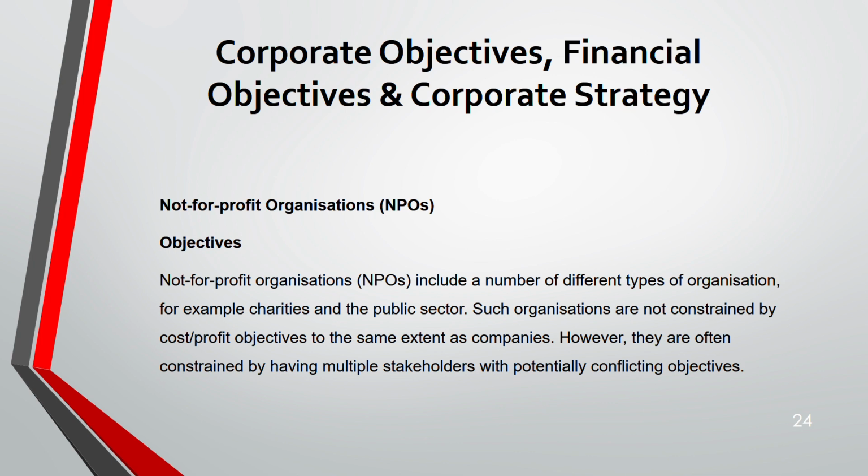These organizations are not constrained by the cost and profit objective to the same extent as companies would be, but they are still restricted by multiple stakeholders. Multiple stakeholders have different objectives, so it's very difficult to align each objective with the different stakeholders in a not-for-profit organization. First of all, stakeholders are different, and objectives are also different. You can understand the complex nature of it.